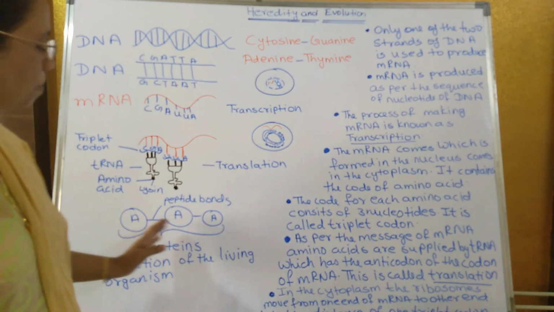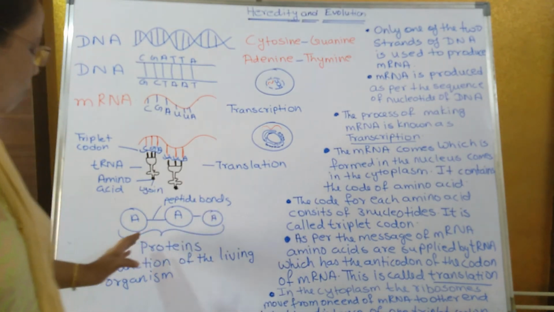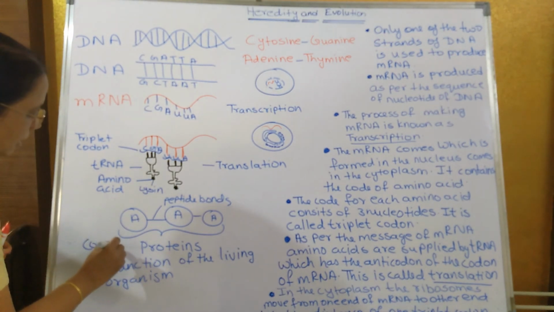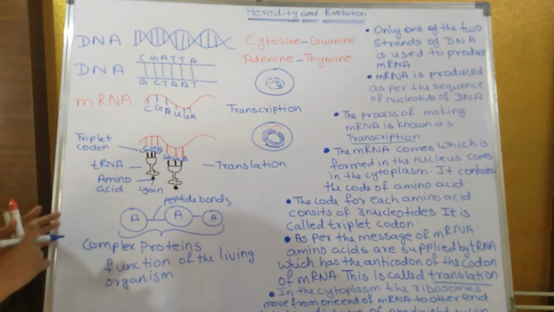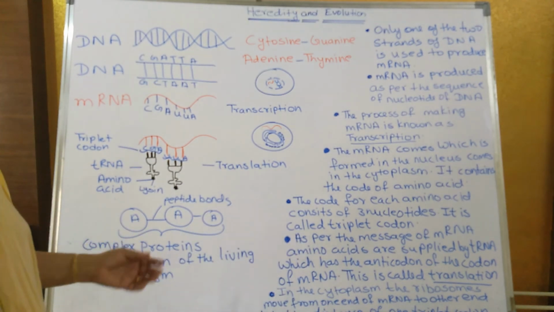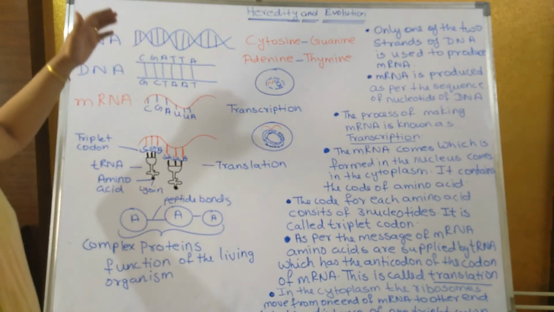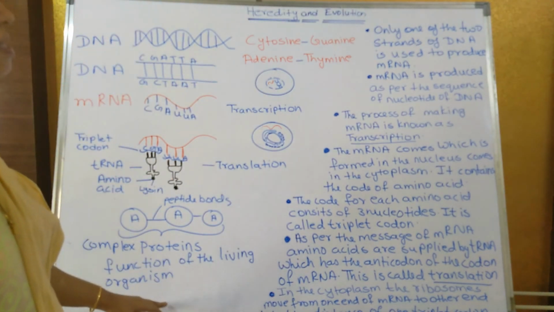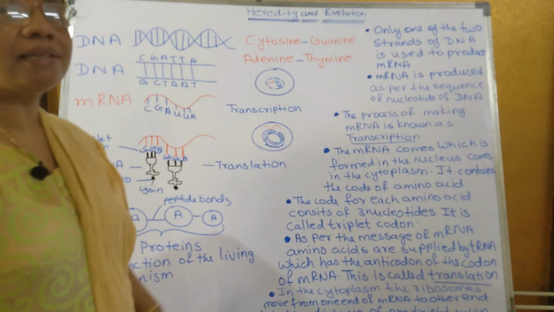And this amino acid helps in the process of making proteins. So many amino acids form complex proteins. What is the use of complex protein? They help in the functioning. So all our body function is done with the help of this protein synthesis. So from the DNA, the formation of mRNA up to the protein synthesis together is known as central dogma.